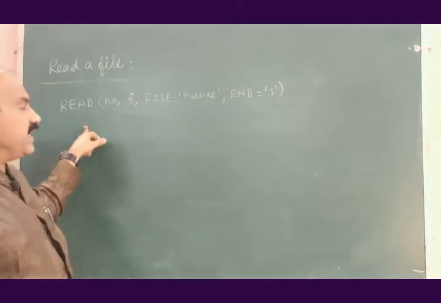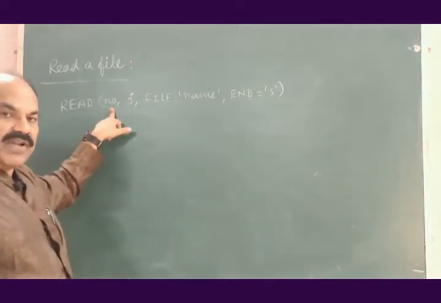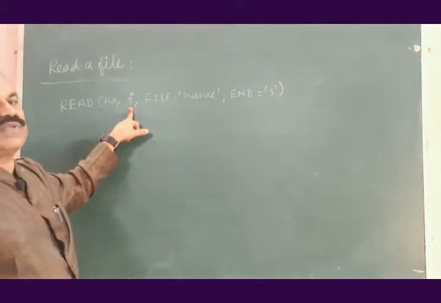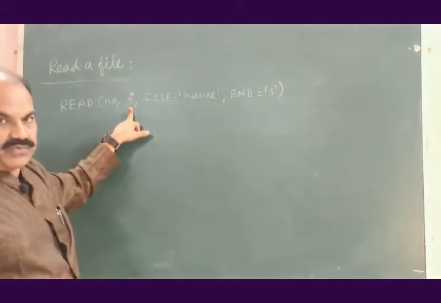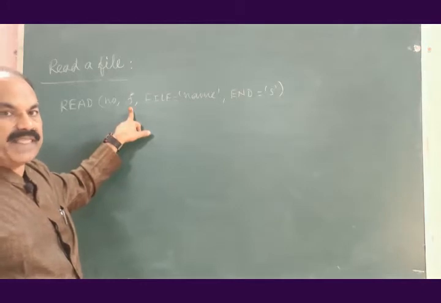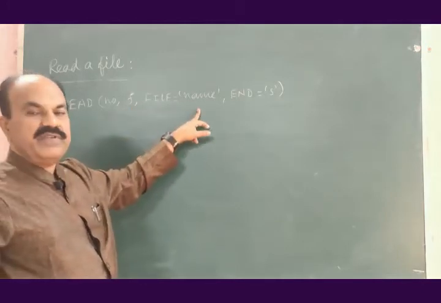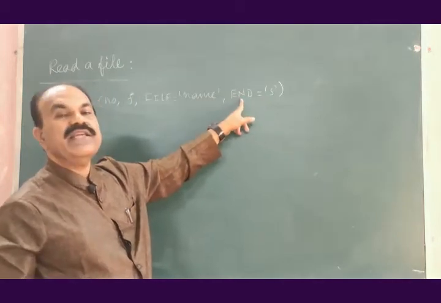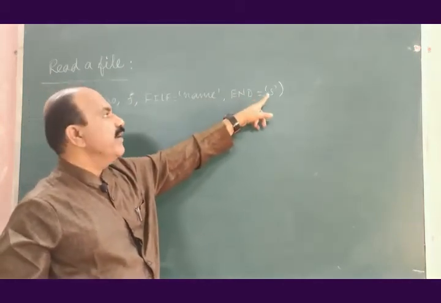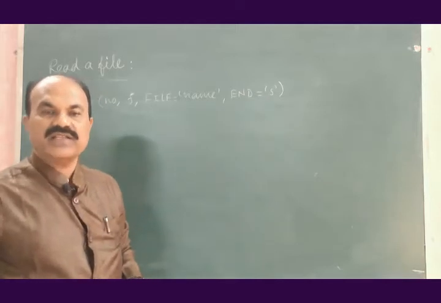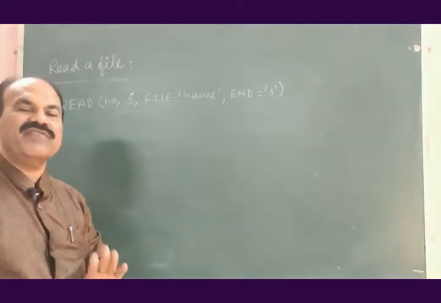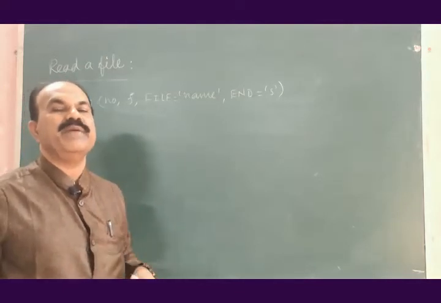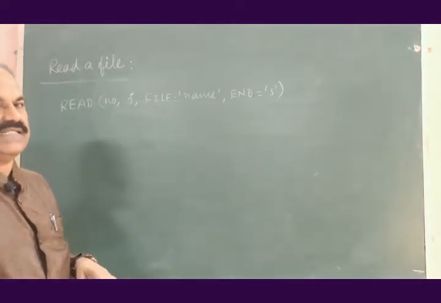Read the statement, the number given to the file, the format statement to be used to read the record, the name of the file, and is equal to S, meaning the statement number where the control is to be transferred after reading the required record from the sequential data file.